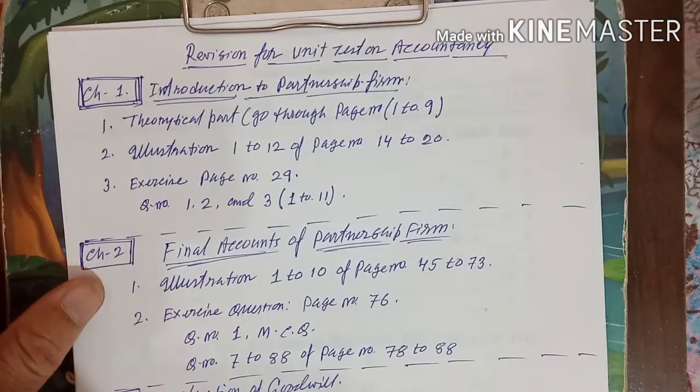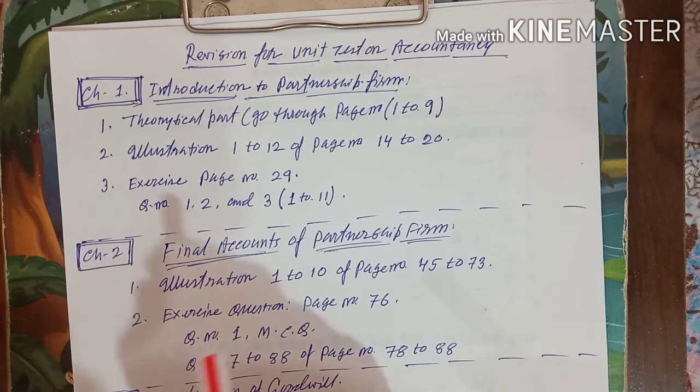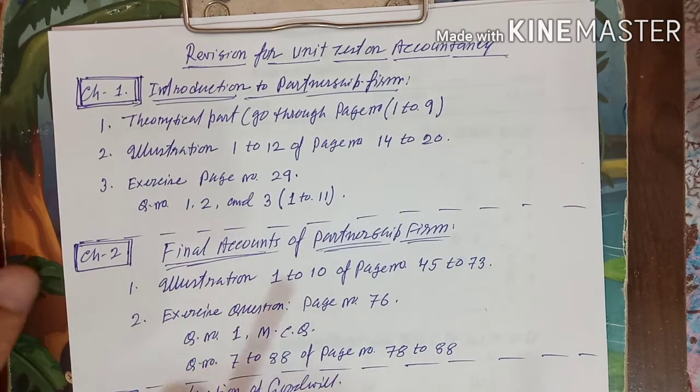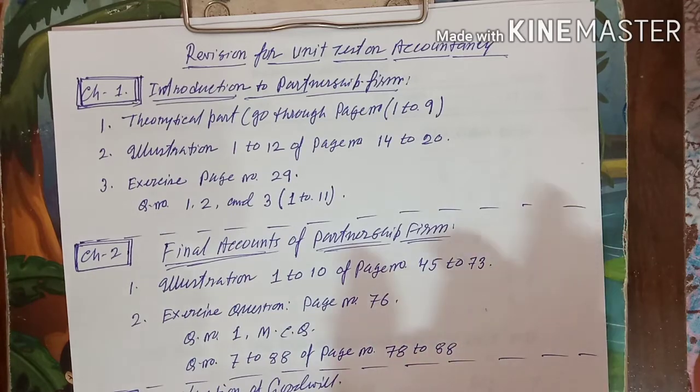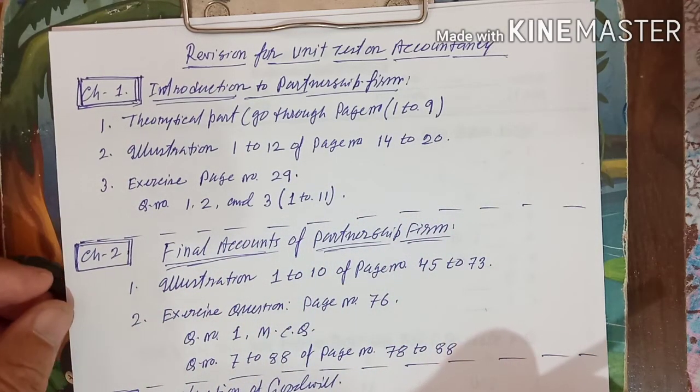This time three papers' unit test is going to be conducted within 2 days. That means in one day, either the first day or the second day, two papers will be there, because it is a 2-day test with three papers. Which day which two papers will come, that I will tell you afterwards.